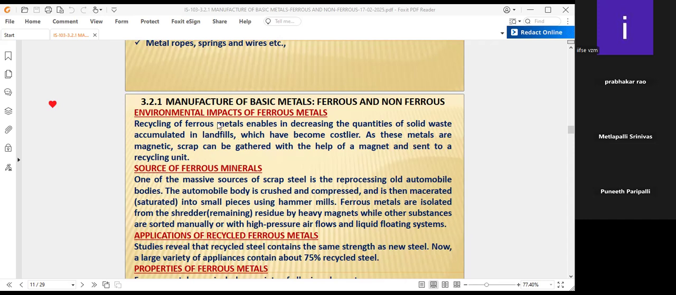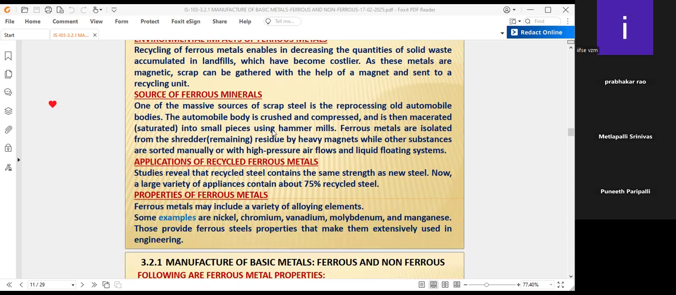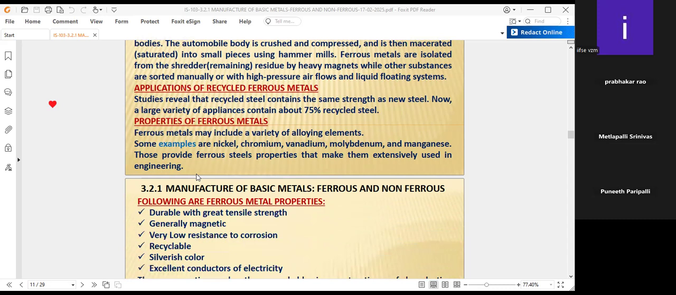Definitely, where recycled metals are used for preparation of the melt, the metals are scrap only, consisting of all materials. It is cost effective and becomes less costly when compared to other materials. That's why scrap can be separated with the help of a magnet and sent to a recycling unit. Source of ferrous minerals: where the minerals are there, we can get the source minerals. We cannot discuss much on this. Applications are already discussed, and properties of minerals are important areas.